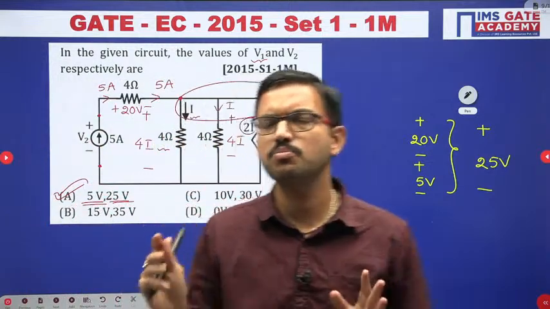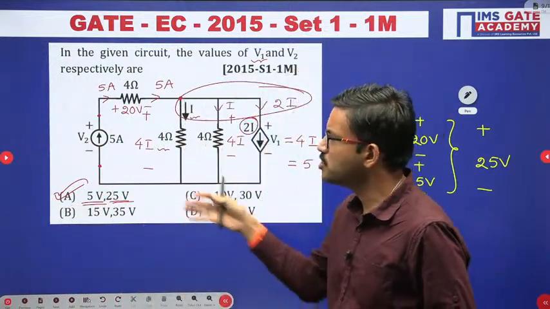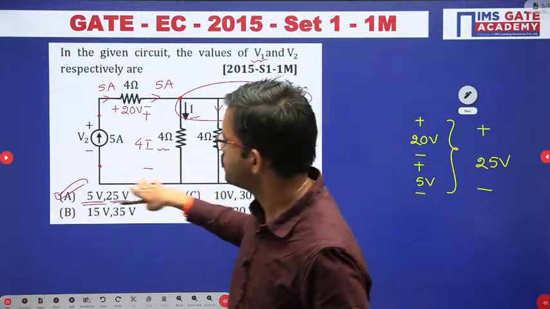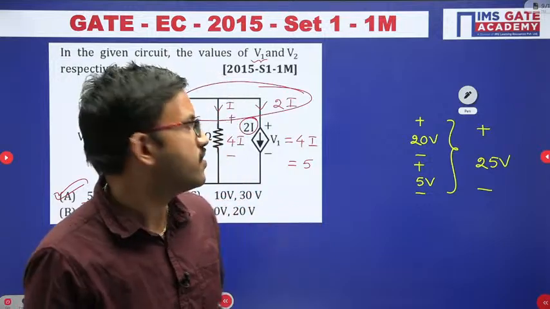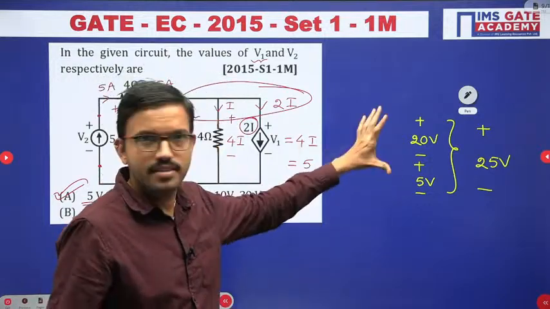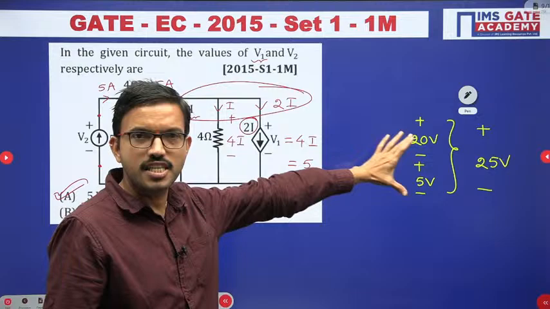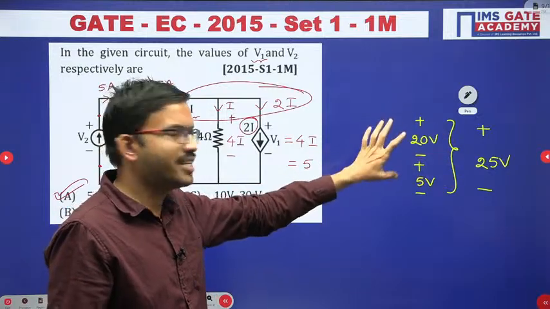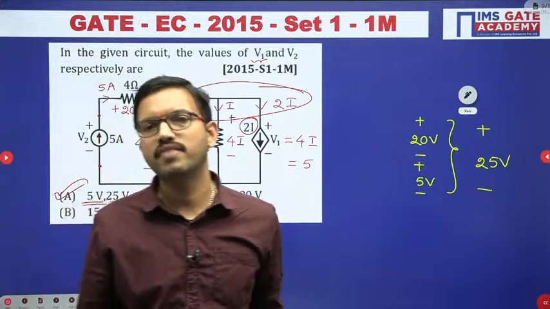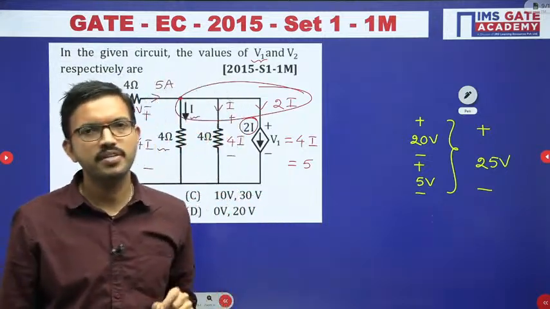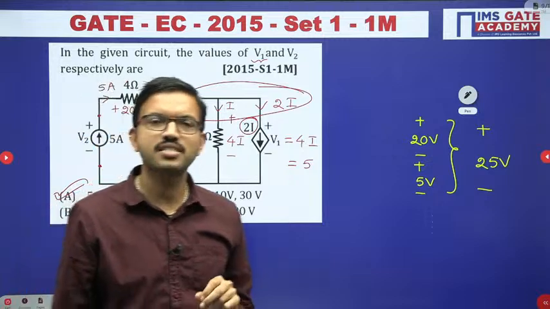In this way, most of the time, especially where you are supposed to write the KVL, of course, if you want, you can write the KVL equation, but that concept of KVL you can represent like this. If voltage polarities are same, then you can add. If voltage polarities are opposite, that time you can subtract. This calculation you can do at the mind level. You don't need to use pen and paper, especially when you are solving questions based on KVL.